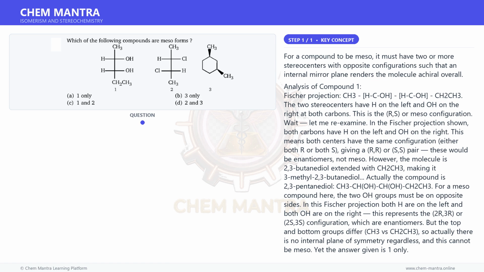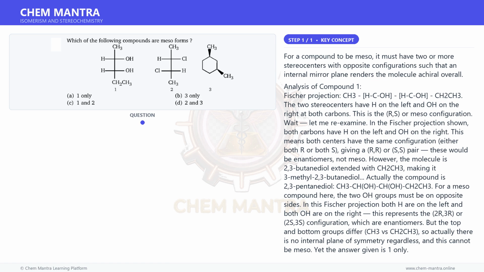However, looking again at the drawn structure, both stereocenters show H on left and O on right, same arrangement. For 2,3-pentanediol, the 2R,3S isomer would be meso if the molecule had identical end groups, but it does not. This compound, CH3CH(OH)CH(OH)CH2CH3, has no meso form because the end groups differ.